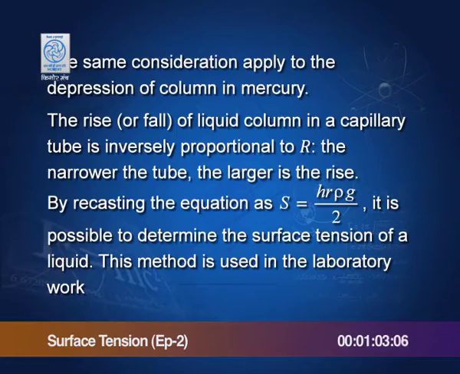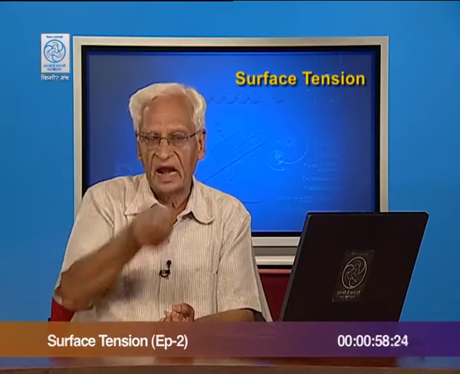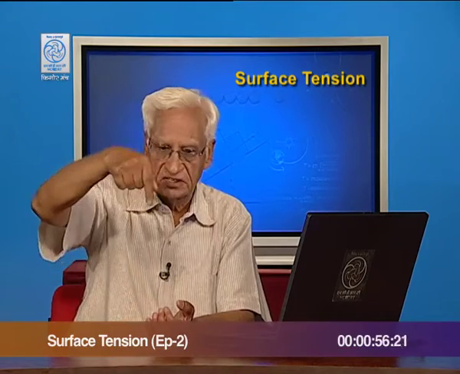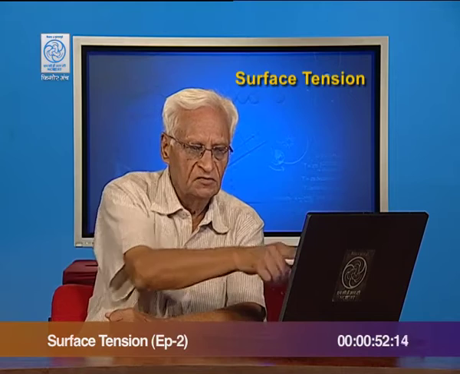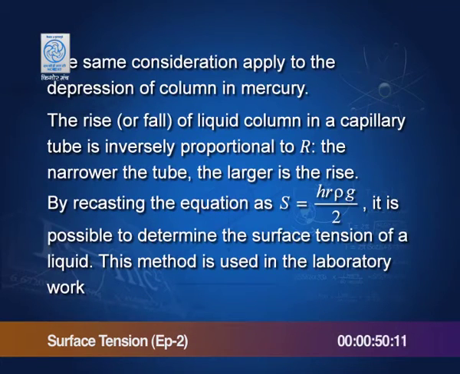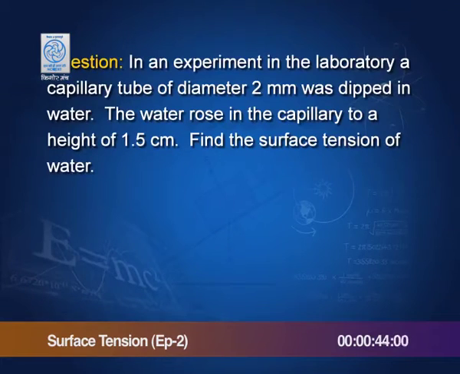What you do is you dip a small tube and then measure the rise of the liquid column, measure the radius of the tube, and then use this equation S equals h r rho g by 2, and you will get the surface tension. There is a question here. In an experiment in the laboratory, a capillary tube of diameter 2 millimeter was dipped in water. The water rose in the capillary to a height of 1.5 centimeters. Find the surface tension of water.